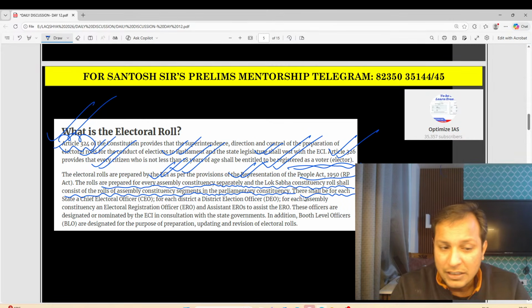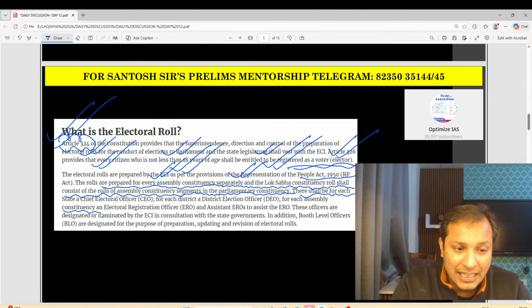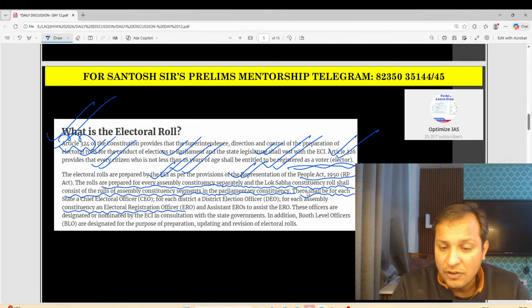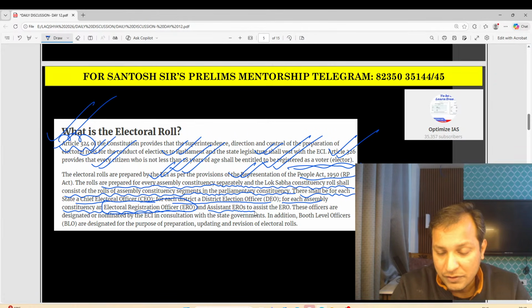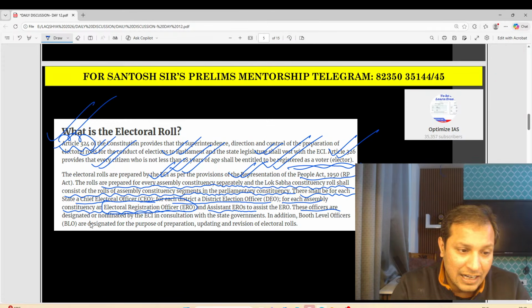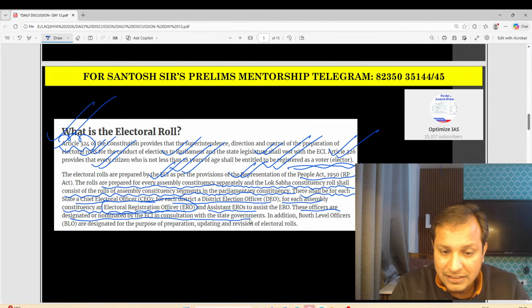There shall be for each constituency an electoral registration officer. For each state we have a chief electoral officer, for each district we have a district election officer, and for each assembly constituency we have an electoral registration officer and assistant electoral registration officers. These officers are designated and nominated by the Election Commission of India in consultation with the state government.